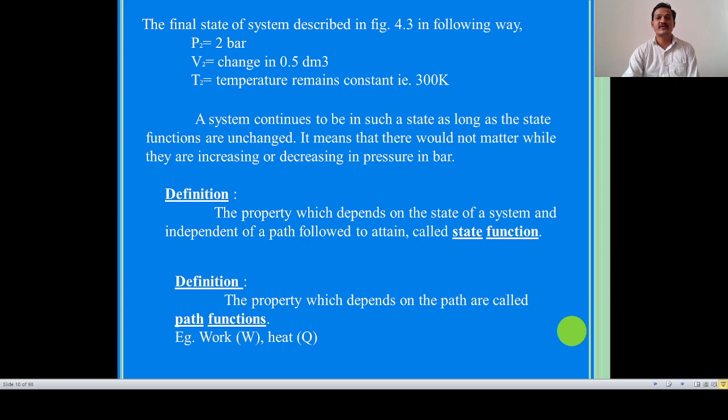Work is a path function. Consider an example: if you walk 1 kilometer and if you walk 10 kilometers, that is a large difference. 10 kilometers of work and 1 kilometer of work. If you walk 1 kilometer, some energy is lost, but if you walk 10 kilometers, a lot of energy is lost during our walking. So work and heat depend on the path. So these are path functions.